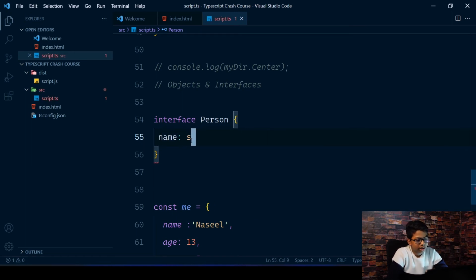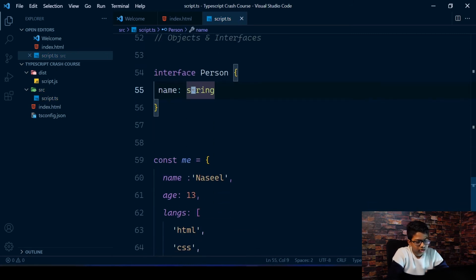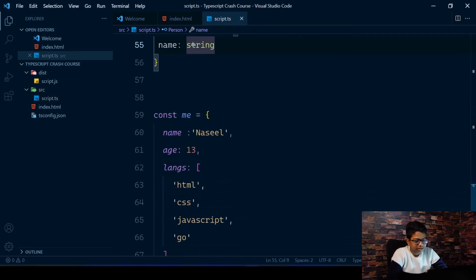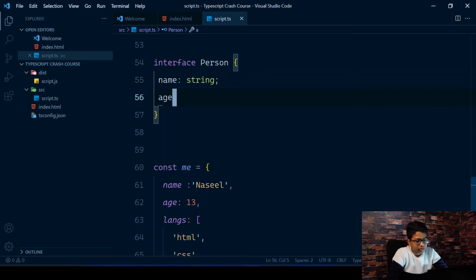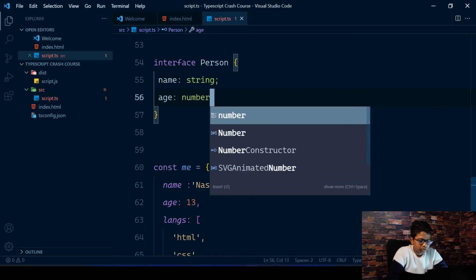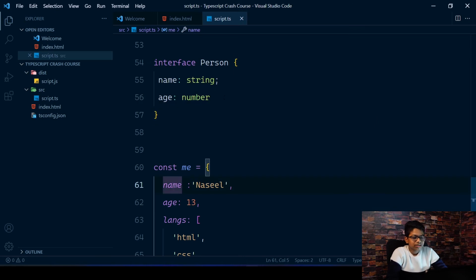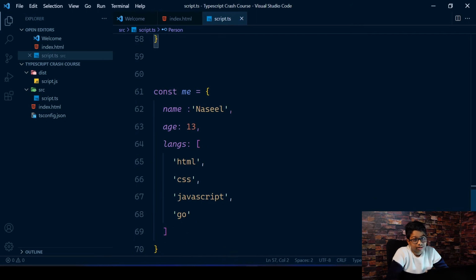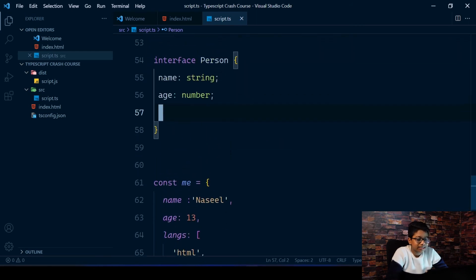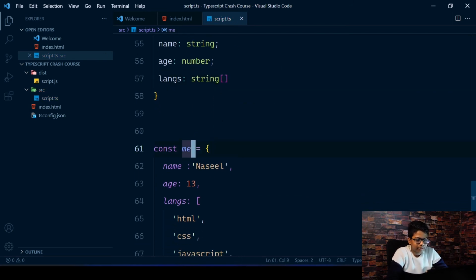So for this, you're going to have a name. It's going to be a string. I'm just going to sketch out whatever we have in here. Then you have a semicolon. You have the age, which is a number. So it's just the types of everything we have in here, okay? The name is a string, the age is a number, and languages is an array of strings.